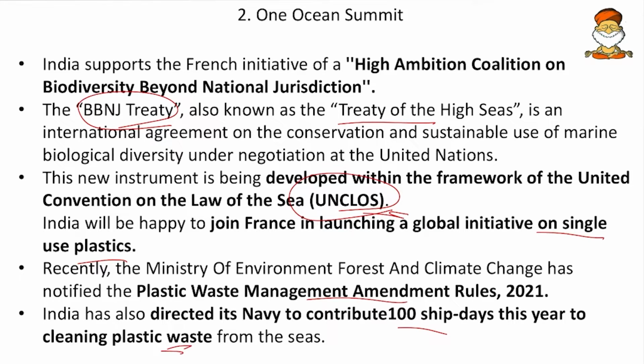So here the points to be remembered for prelims: One Ocean Summit, then the Treaty of High Seas, then UNCLOS, and also the stakeholders, the World Bank and United Nations, who are the partners of this One Ocean Summit.